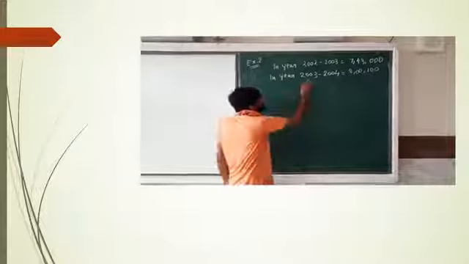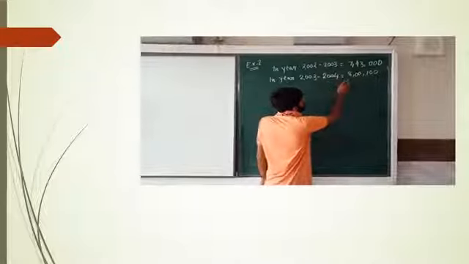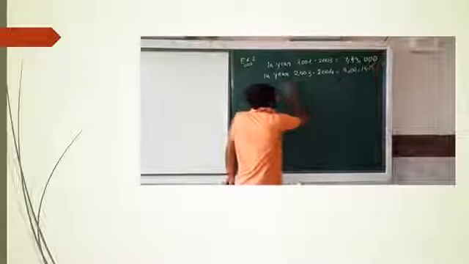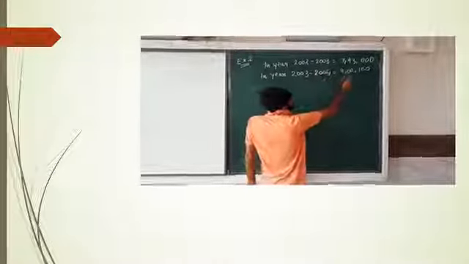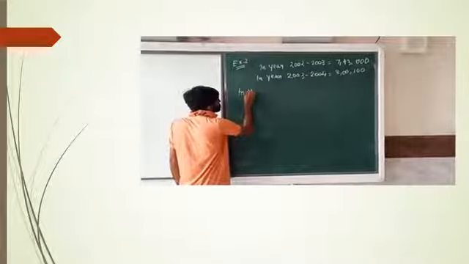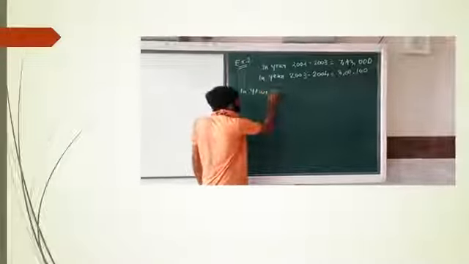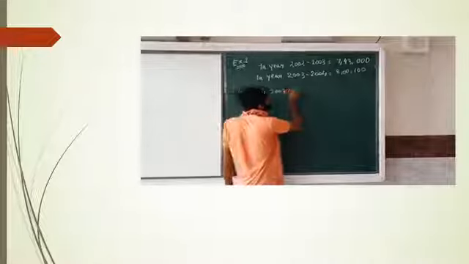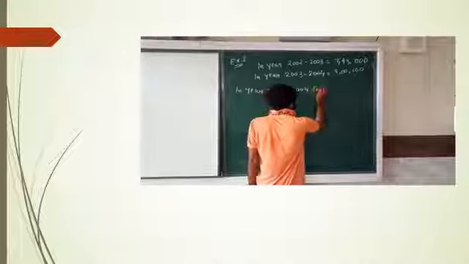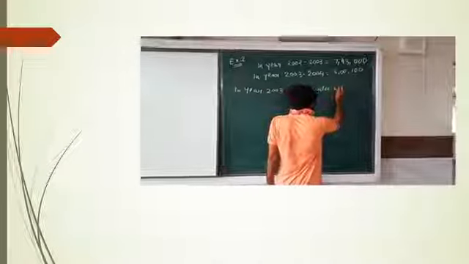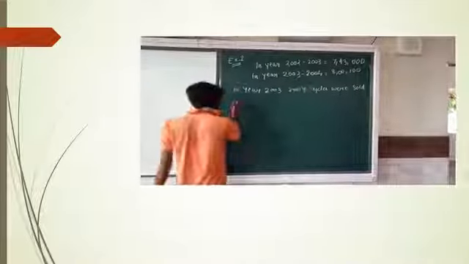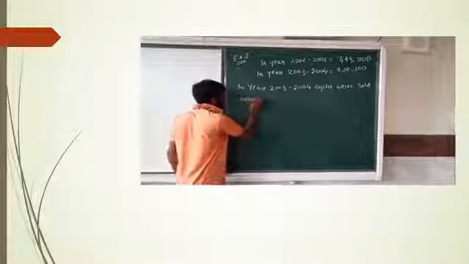So obviously in year 2003-4. Why? Because here it is 7,43,000 and in year 2003-4 it is 8,01,000. So our answer is in year 2003-2004 cycles were sold more.